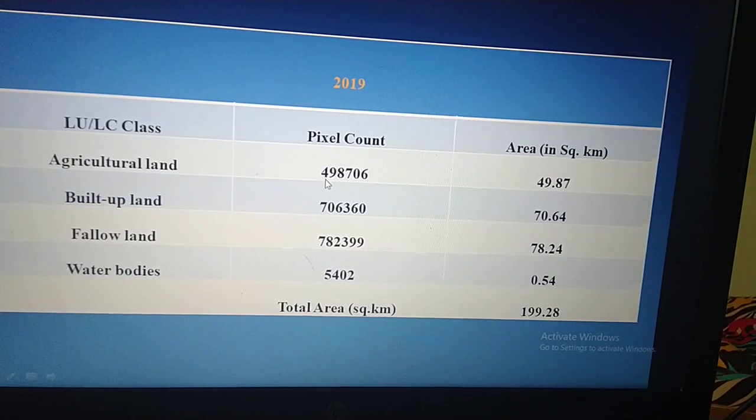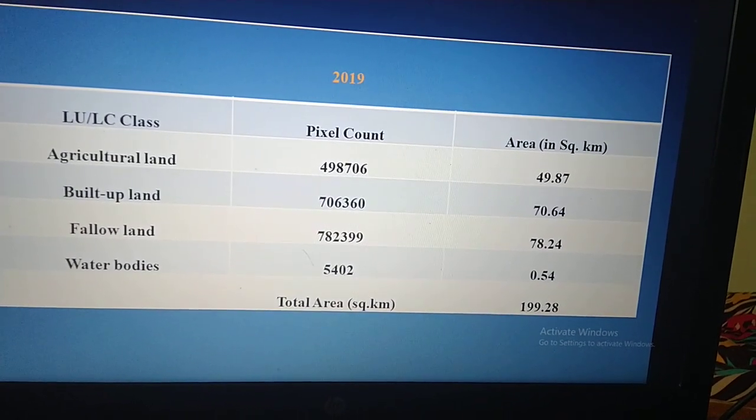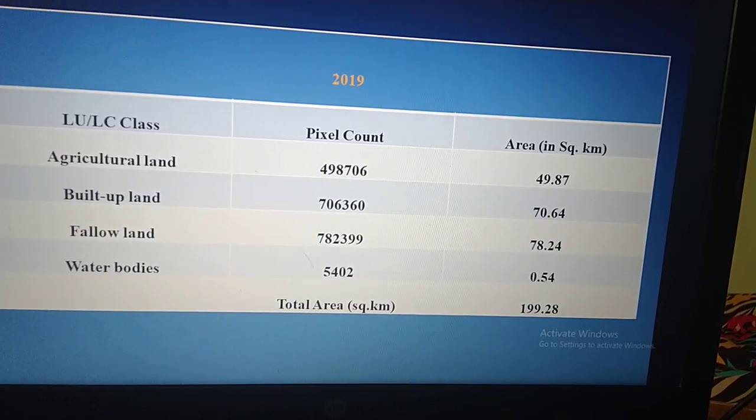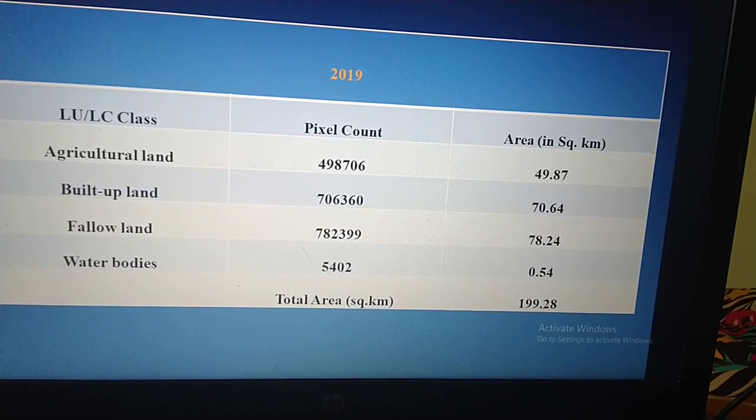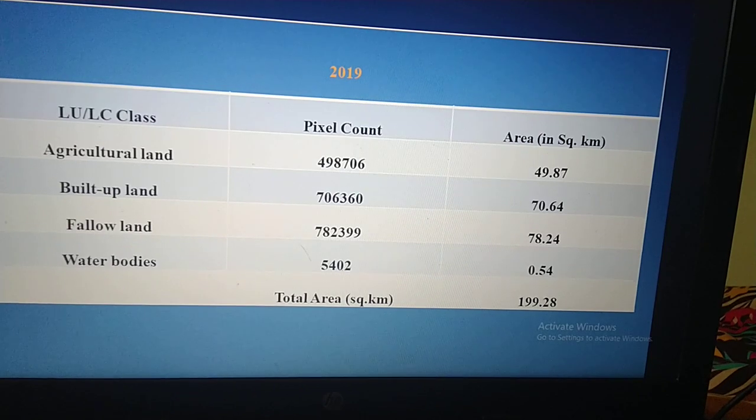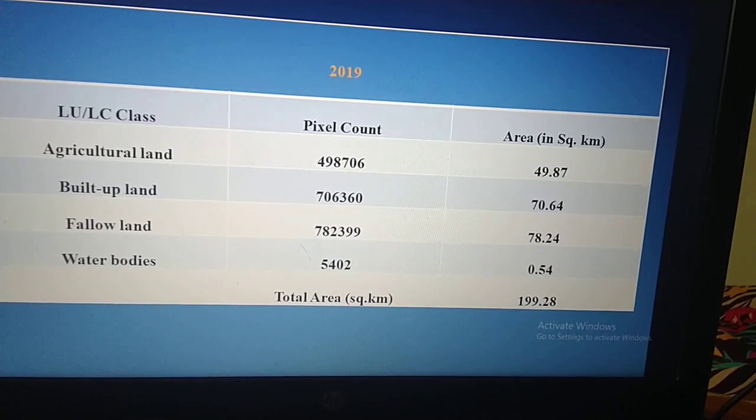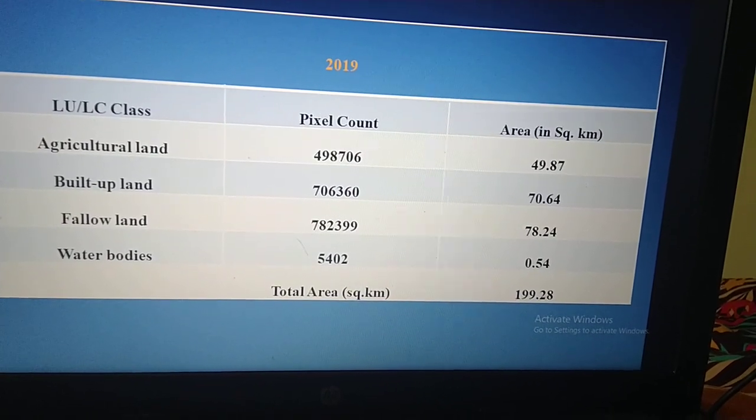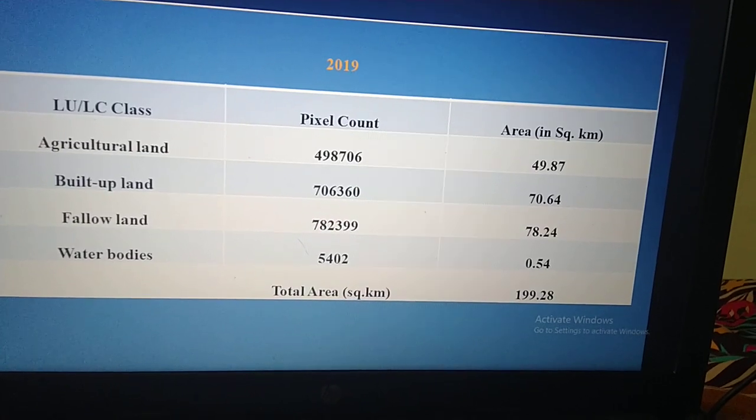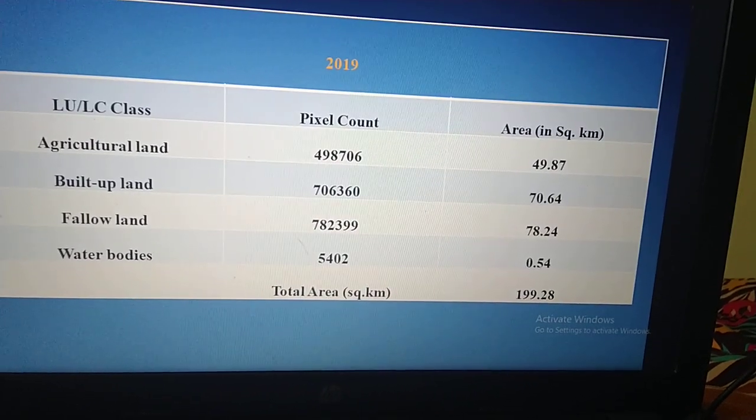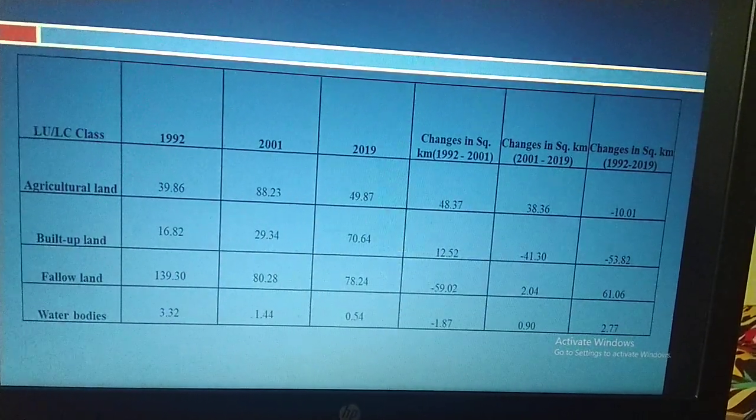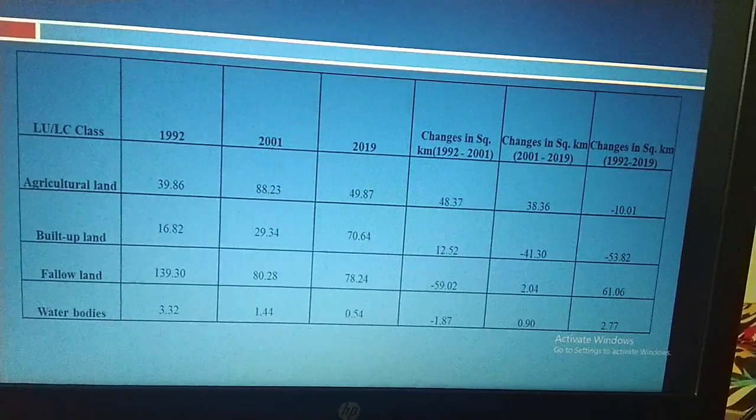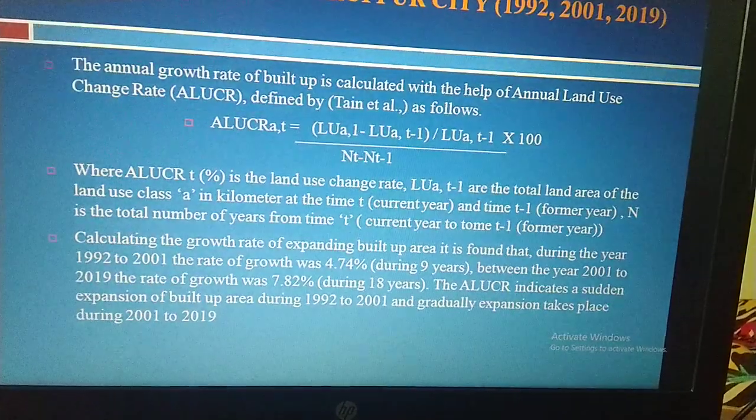In 2019, agriculture has been reduced to 49.87 square kilometers. The built-up has increased to 70.64 square kilometers. The fallow land has been reduced to 78.24 square kilometers. The water body has been reduced to 0.54 square kilometers. These fallow and agricultural lands were converted into built-up areas, that means urban areas. This table shows the change direction of the study area from 1992 to 2019.